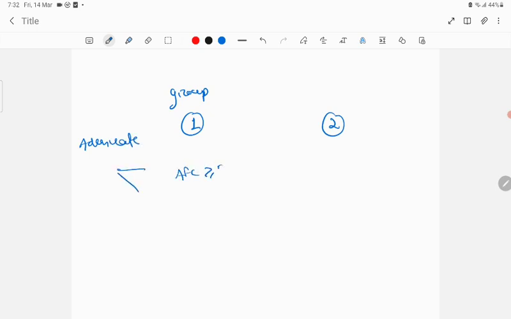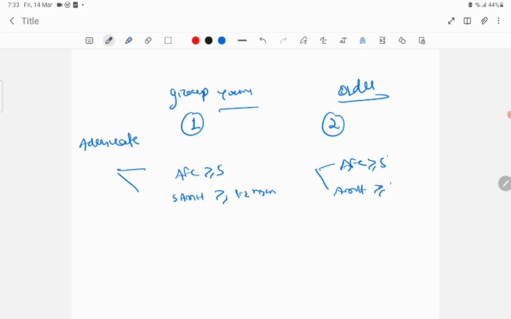If it is antral follicle count more than 5 and AMH level more than 1.2 nanogram per ml. Here you can add young and older. Here also same, AFC more than or equal to 5, AMH more than or equal to 1.2 nanogram per ml, but here the age: young age means less than 35, old age means more than or equal to 35. This is Poseidon group 1 and 2.